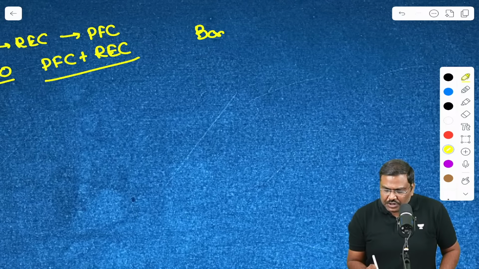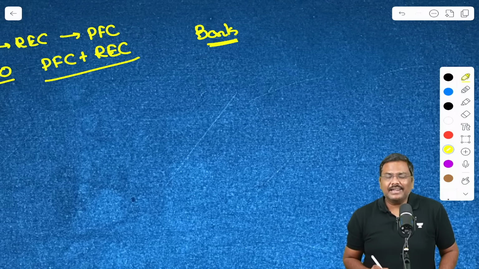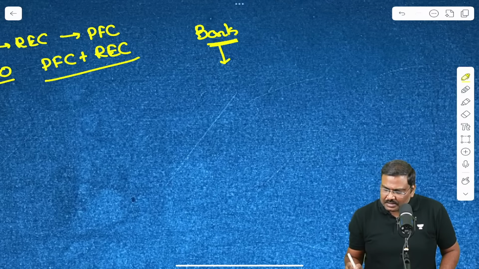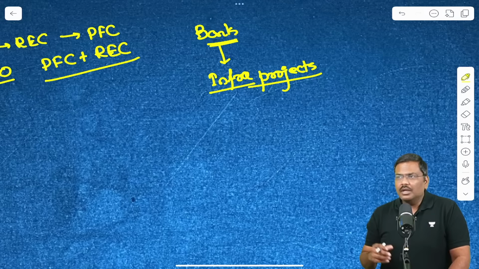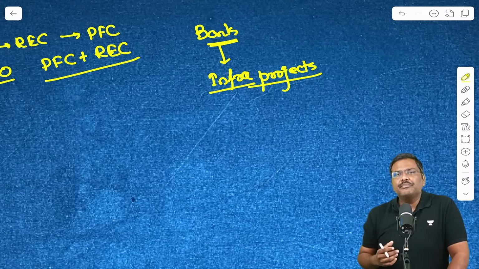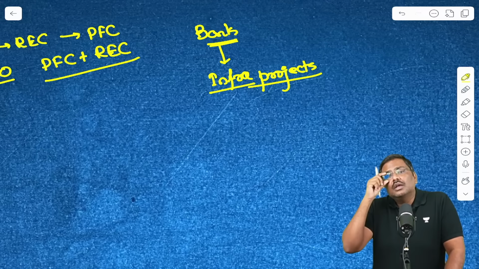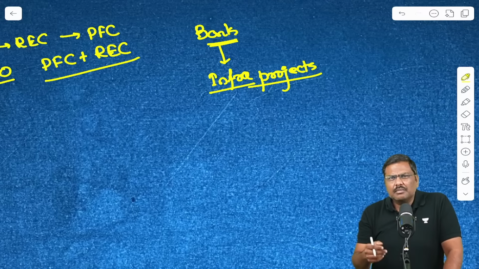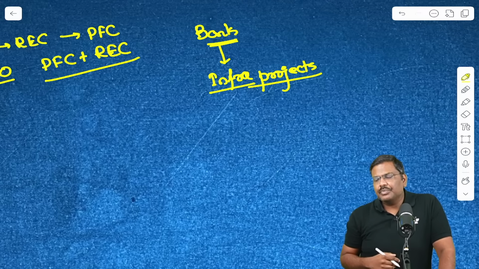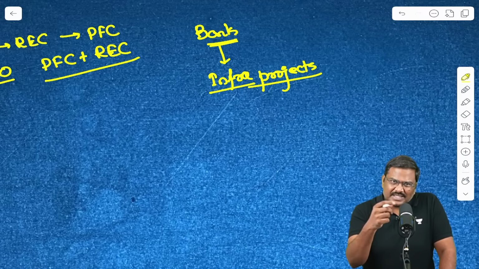Now, I have issued certain bonds, collected the money, and basically the money has been used in providing loans for infrastructure projects. So there are certain bonds with me now. Now, you are an investor in the market, let's say a mutual fund company, insurance company, etc. You want to invest in these bonds.